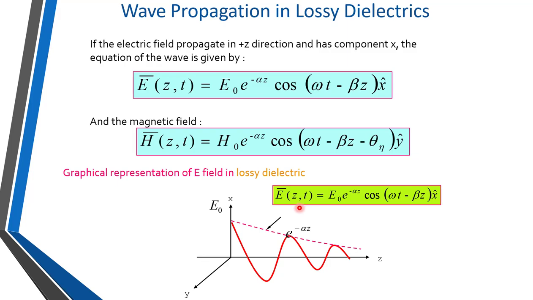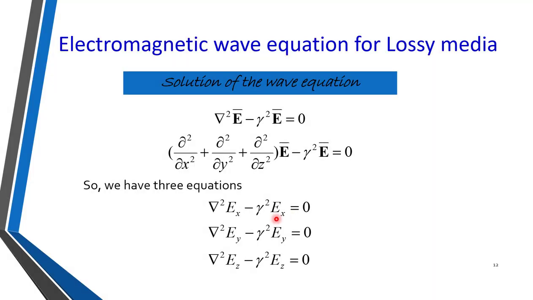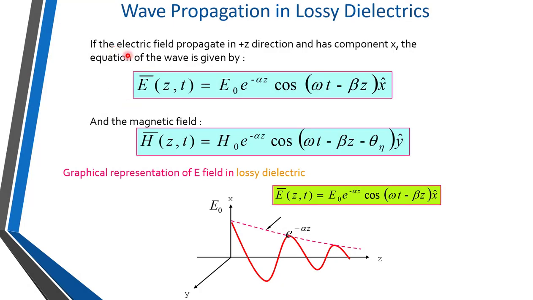And we can consider the solution of this wave as follows. Suppose the wave is propagating in the Z direction and the electric field has an X component, that is Ex, then the equation is given by E bar of z comma t. What does it mean?